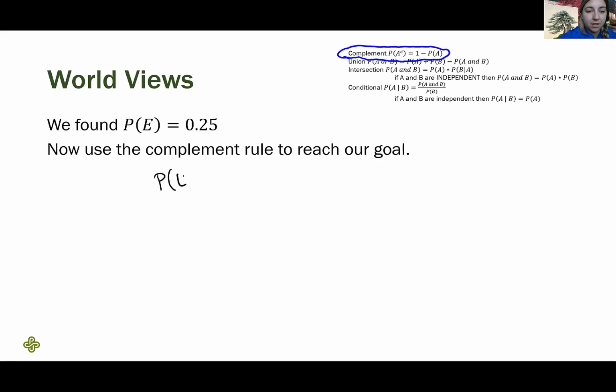Probability of E complement equals 1 minus probability of E. Plugging in the facts we know, 25% is probability of E. Copy down everything else. 1 minus 25% is 75%.